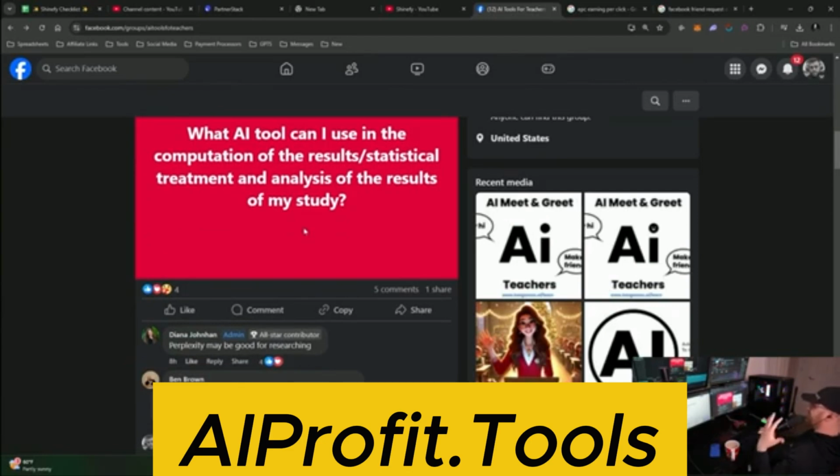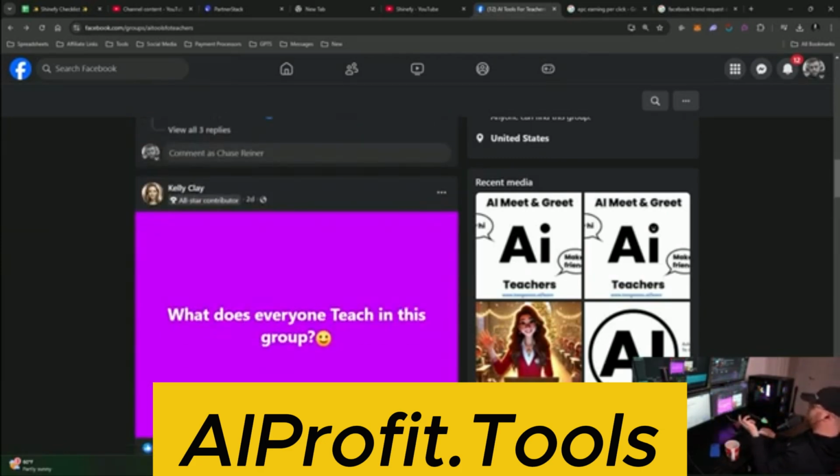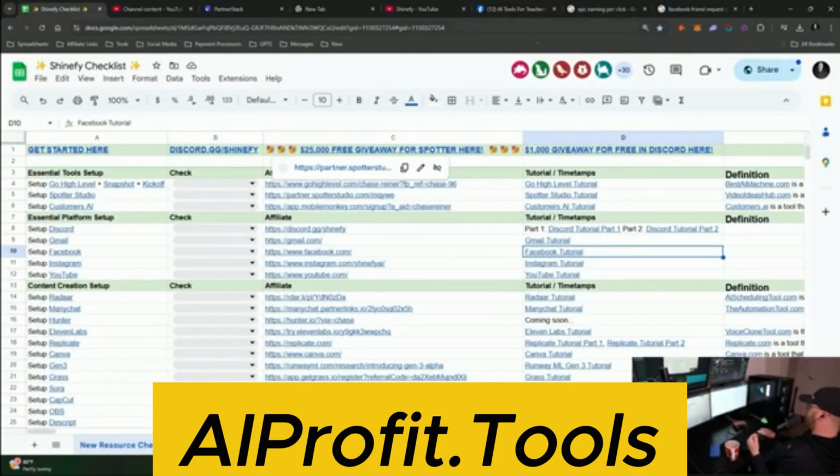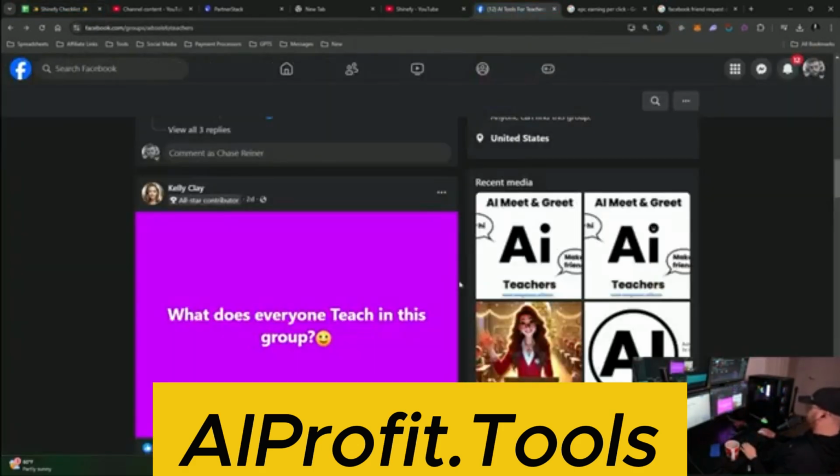And then let's say 5 of your posts are just farming all these people that are going to see your next post. And then on your next post, let's say 5 or 6 posts down the line, you build up all this engagement. Then you say, hey, I have this free course, or whatever your offer is, free trial, this new tool I'm using. And then you get them into your affiliate link.